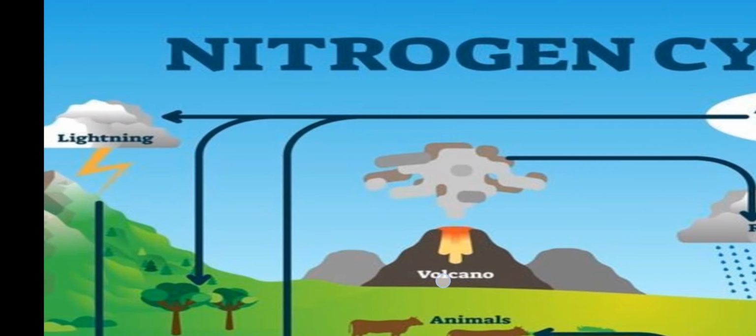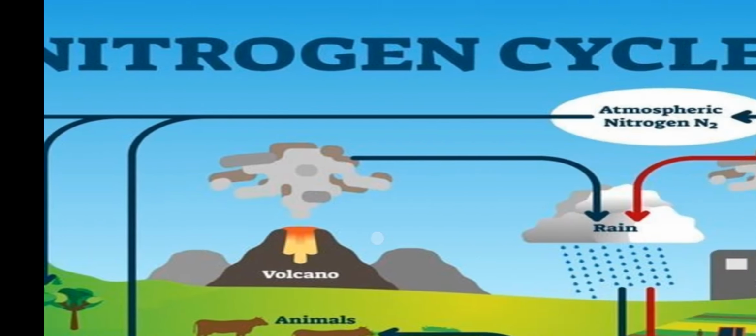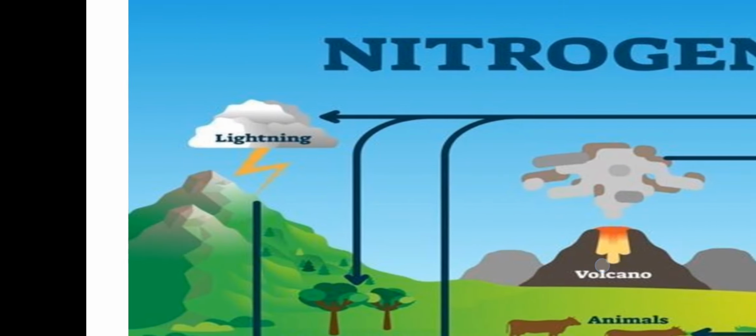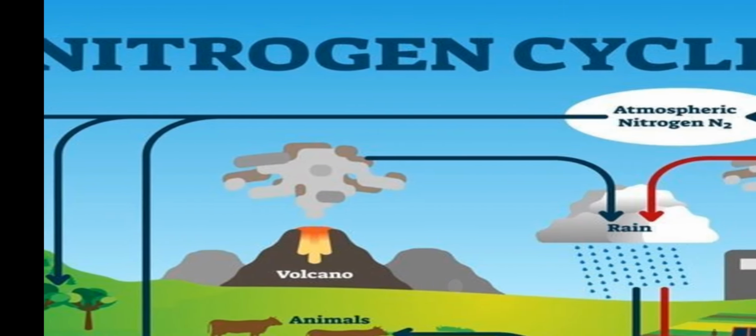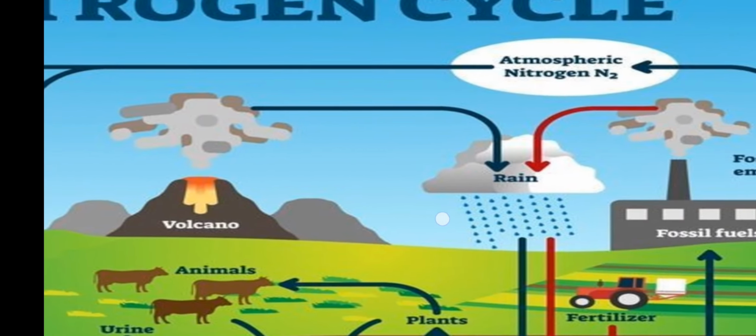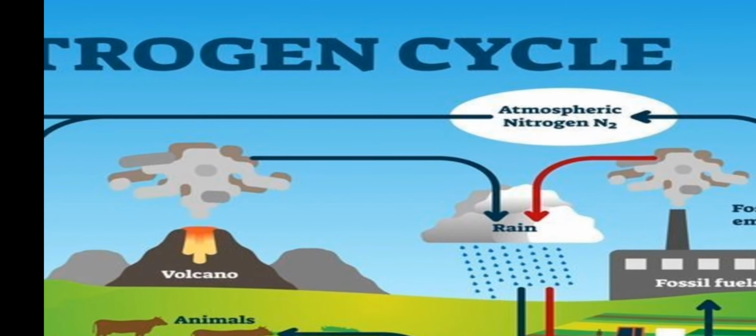If we look at the natural processes, what are the natural processes that happen? For natural processes, we have lightning, eruptions of volcanoes, and acid rain. But acid rain is not a purely natural process.